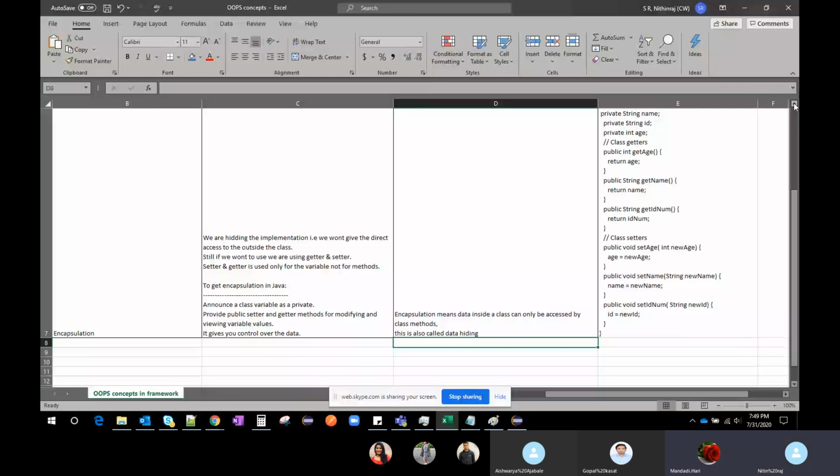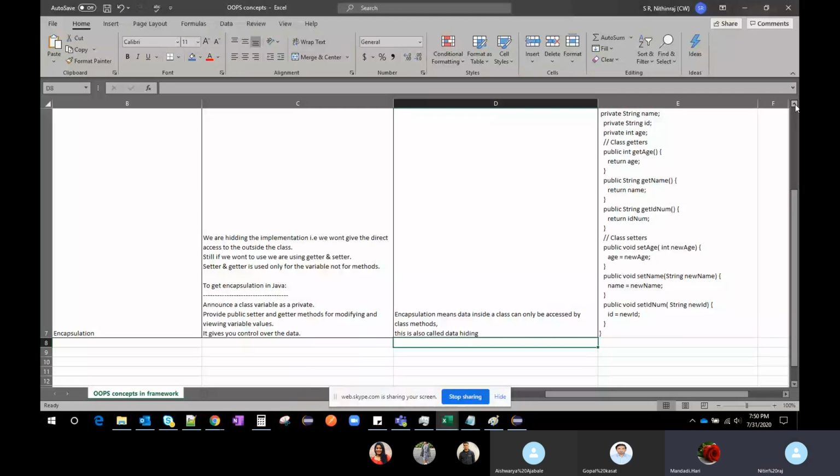If I want to, I can add new functionality very easily with the getters and setters. I don't need to change the entire application or its functionality. So modifications and adding new functionality are very easy with encapsulation. We learned here that security is high, and adding new functionality to the existing application is very easy. These are the advantages of encapsulation.